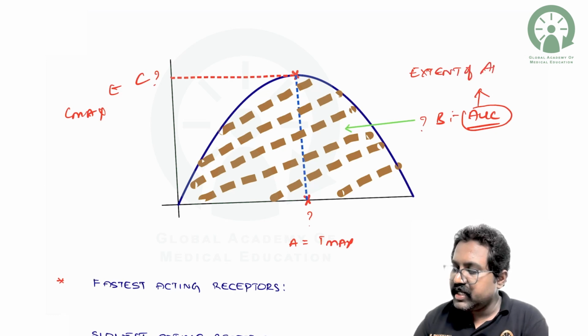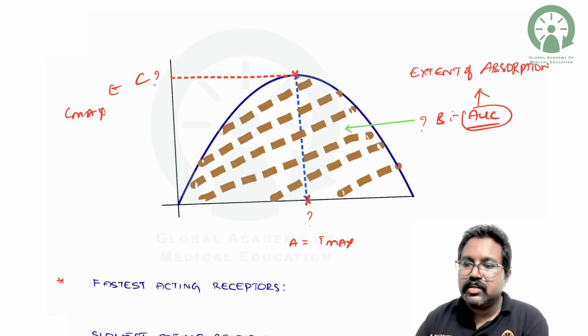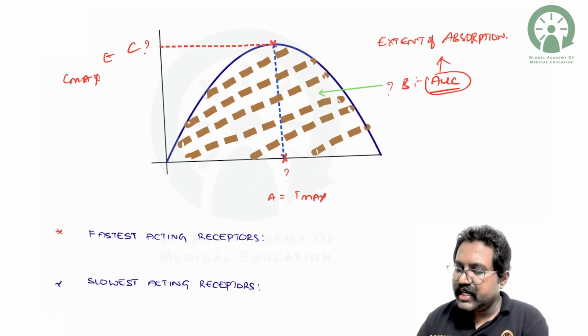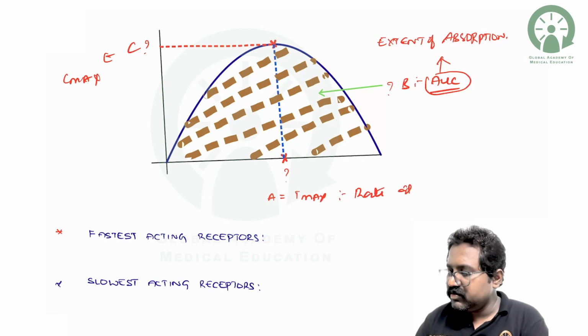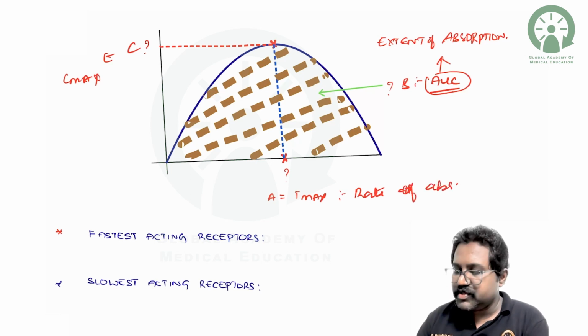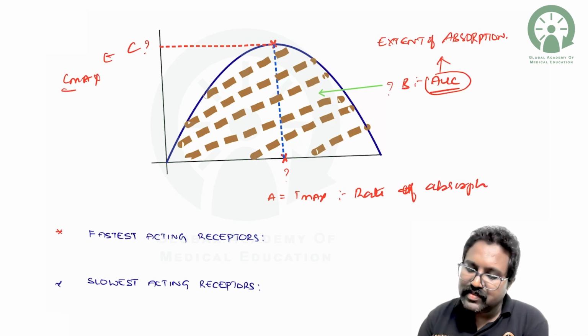Please remember, extent of absorption, not elimination. Tmax is the peak time at which it reaches the concentration, also called the rate of drug absorption. Cmax tells you about the maximum concentration achieved here.